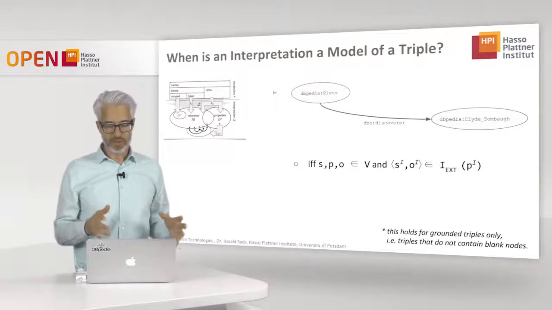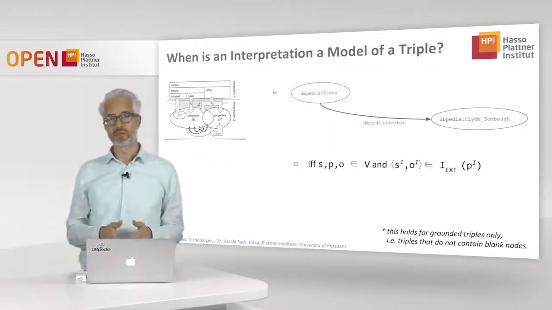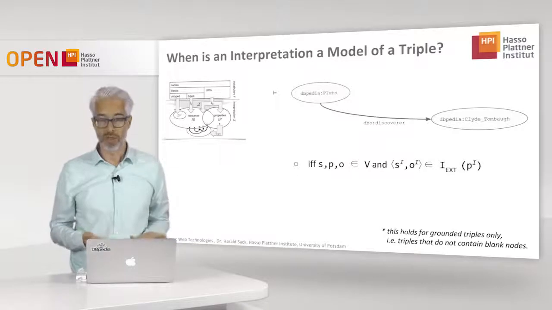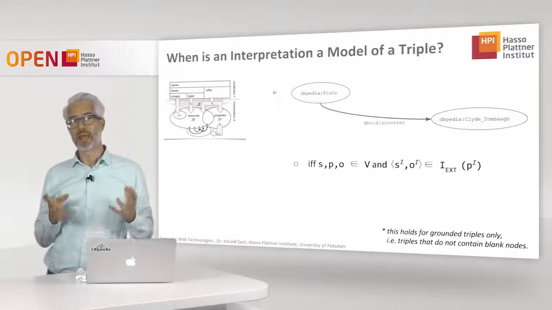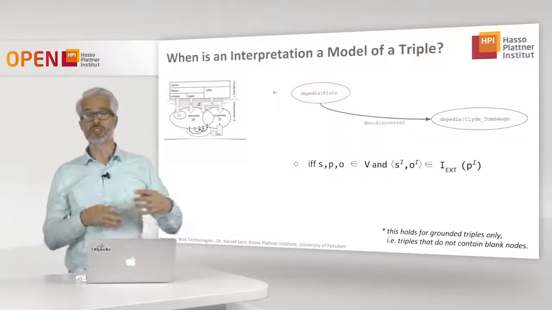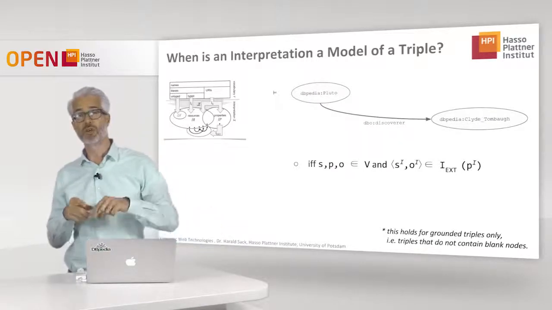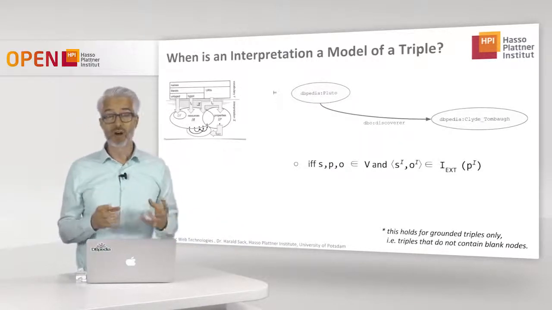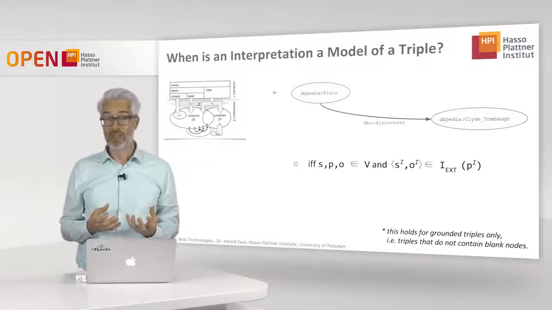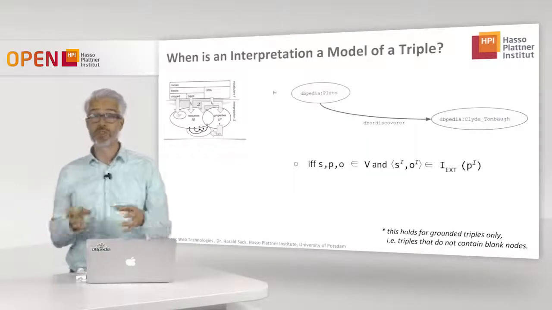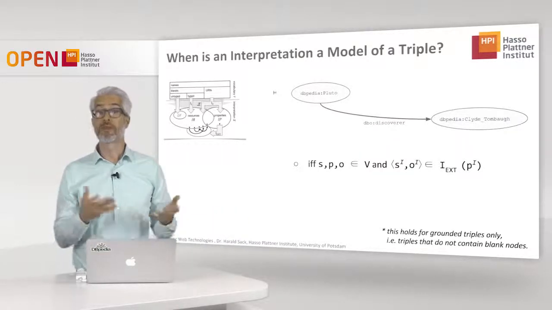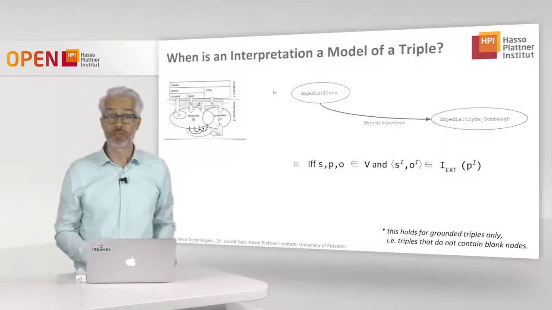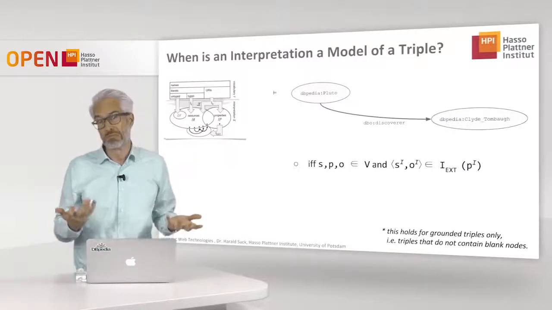You have subject, property, and object, which come from your vocabulary. If the interpretation of your subject and the interpretation of your object are part of the extension of the property by which they are connected in the triple, then the interpretation of that triple is true.